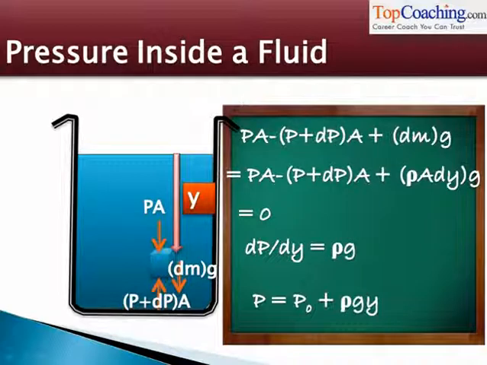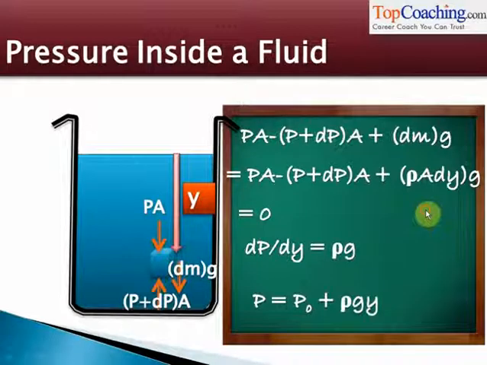The pressure at a depth y below the surface of the liquid for any liquid at rest and of constant density is P equal to P0 plus rho gy. Here P0 represents the pressure of the liquid on the surface. Understood? It's the pressure of the surface of the liquid. Now at the surface of the liquid, the pressure of the liquid is the same as the atmospheric pressure because the surface of the liquid is exposed to the atmosphere, isn't it? So P0 is generally taken to be atmospheric pressure also.